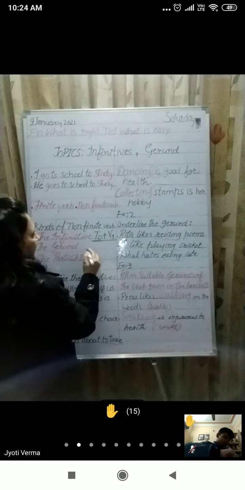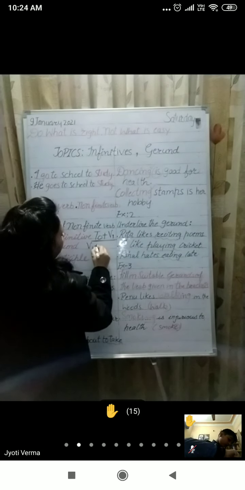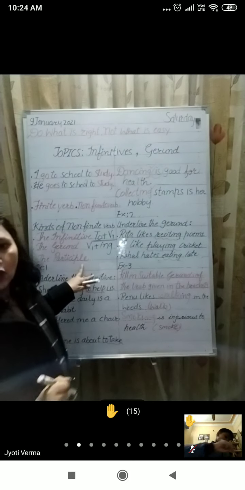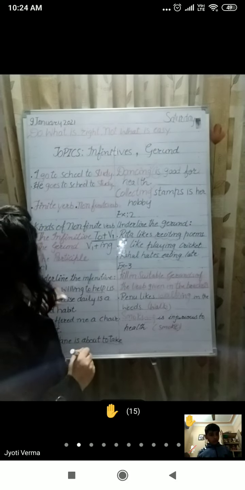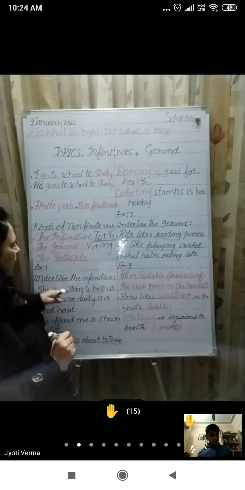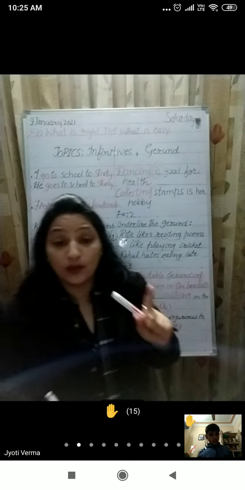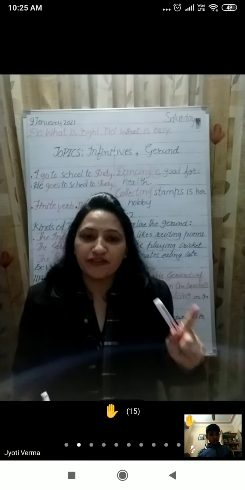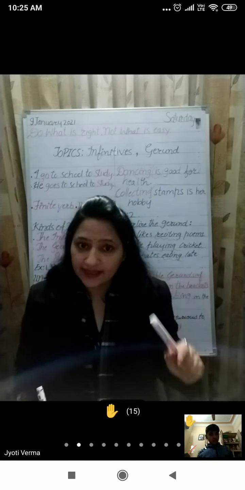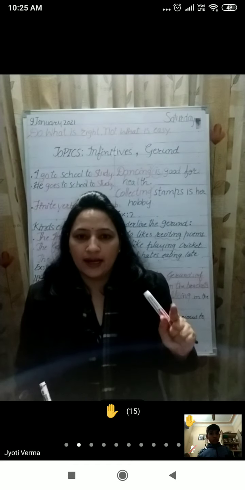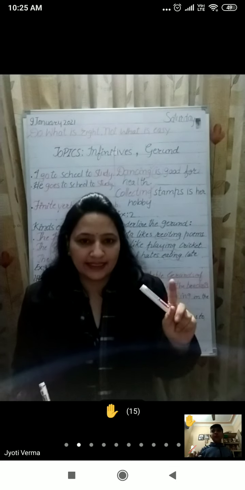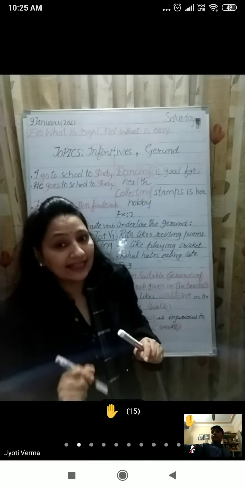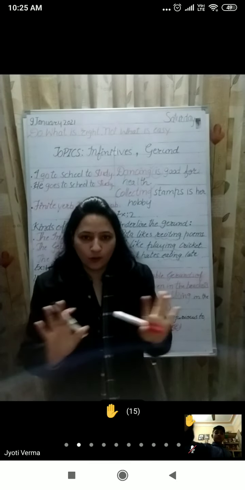So we have the gerund, that is verb 1 plus ing. Next we have participle, that is not in your syllabus, so I'm not going to discuss it with you. So what is infinitive? Infinitive is a non-finite verb. It consists of two words, to plus base form, that is verb 1. And it is preceded by to. I hope it is clear to you.